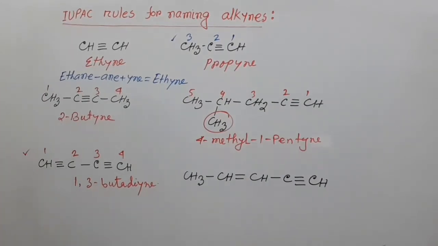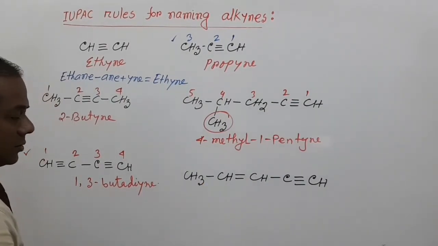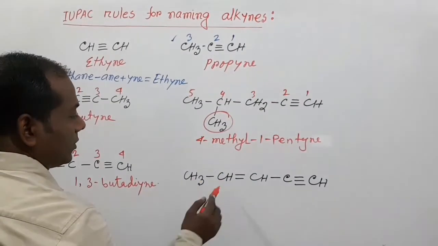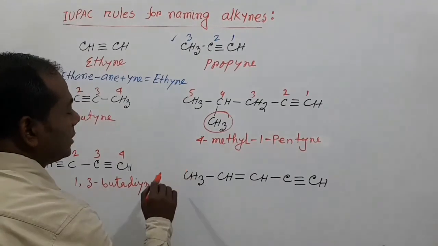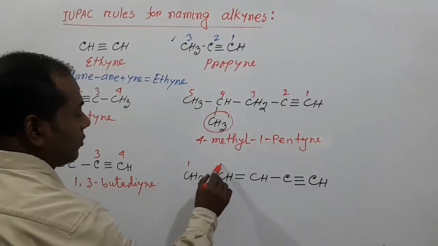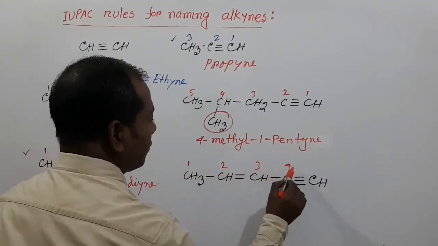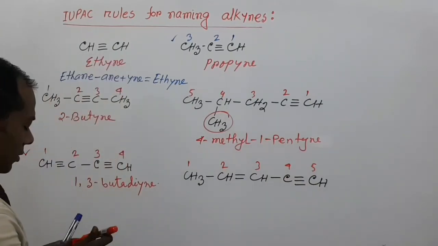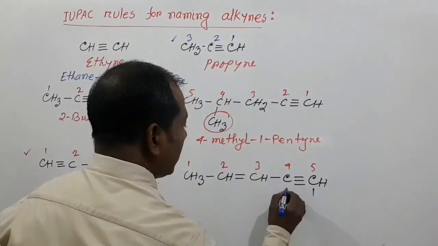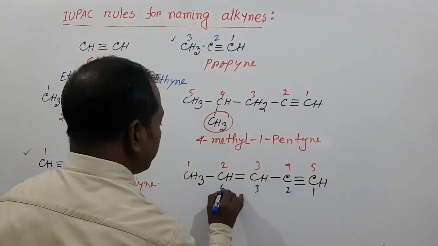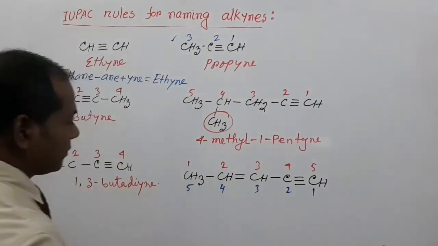And here in this compound we can see that 5 carbons are present. If we number this carbon chain, position number 1, 2, 3, 4 and 5, we can also number the chain from the other end. This is 1, 2, 3, 4 and 5.